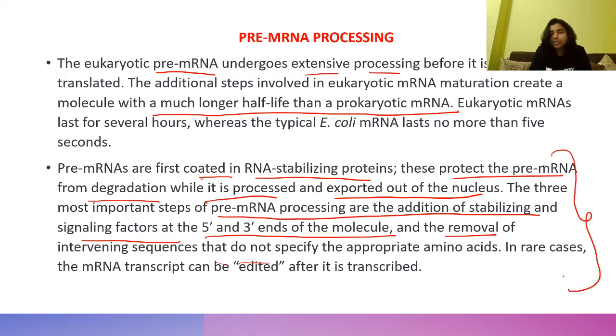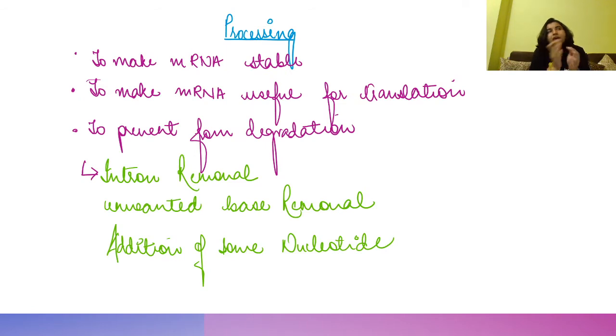What you need to know in this slide is that mRNA processing takes place in eukaryotes. It is absent in prokaryotes because prokaryotes do not have introns, or they are present in very small amounts. So directly they undergo translation after transcription. So it is overlapping. But in case of eukaryotes, they undergo modifications like poly A addition, capping, and splicing, right?